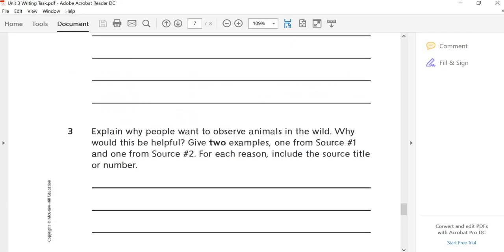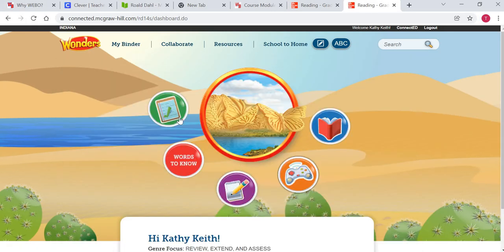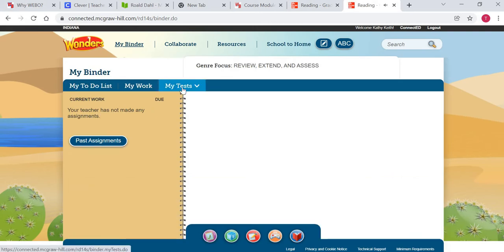Now, once you do that, you are going to go to your to-do. Up here, to-do. Then it's over in my tests. Now, I don't have it on mine because I didn't assign it to myself, but it will say unit assessment for chapter 3, just like it did for yesterday's.